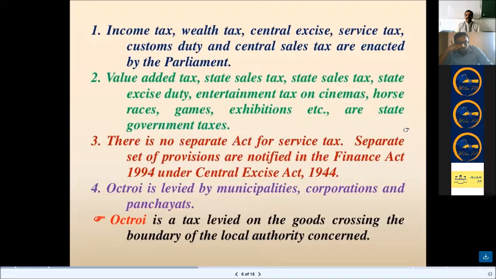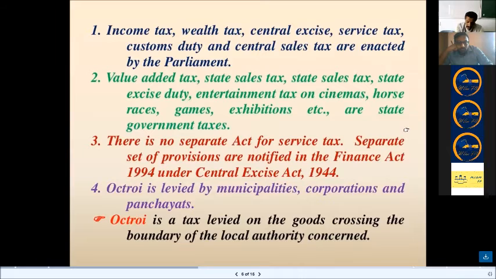So here, that is what it says. Income tax, wealth tax, central excise, service tax, customs duty, and central sales tax are enacted by the parliament. Number two, value-added taxes, state sales tax, state's excise duty, entertainment tax on cinemas, horse races, games and gambling, exhibitions, etc. are state government taxes.